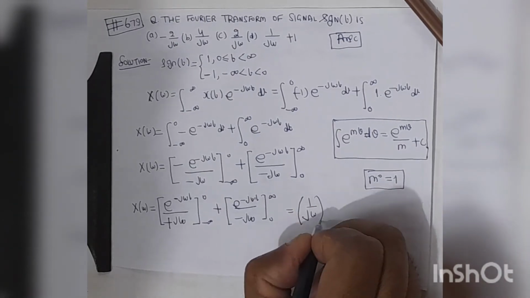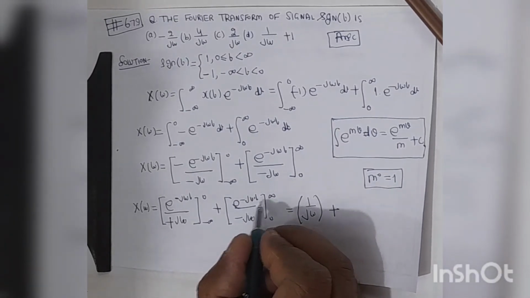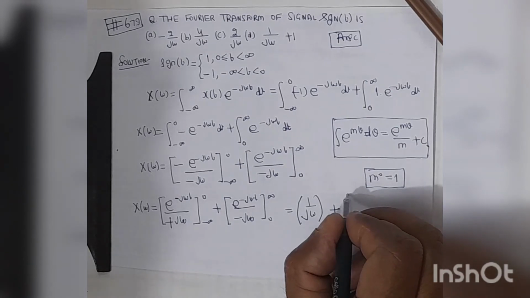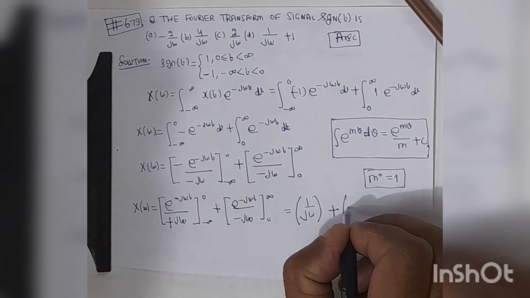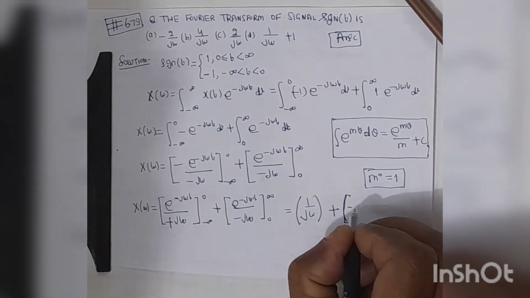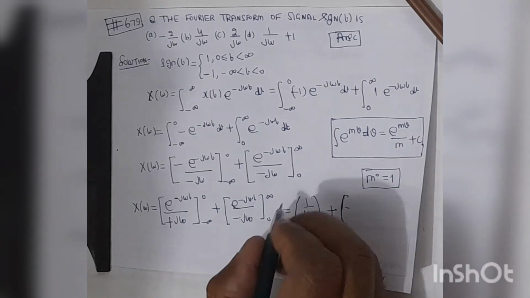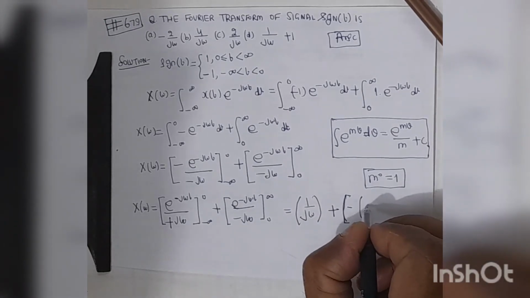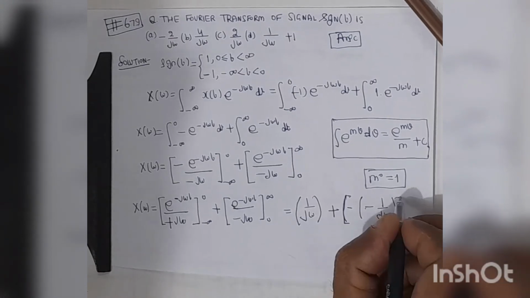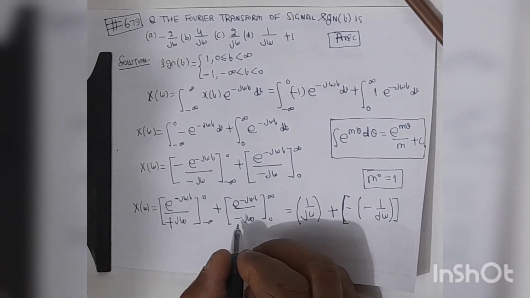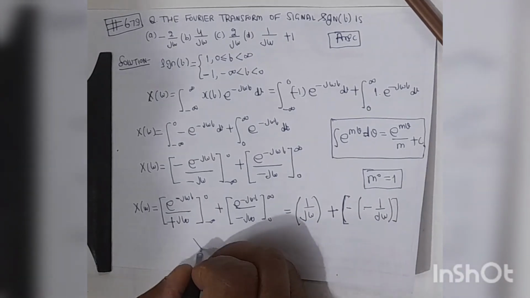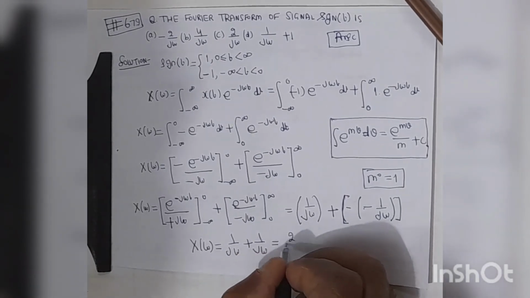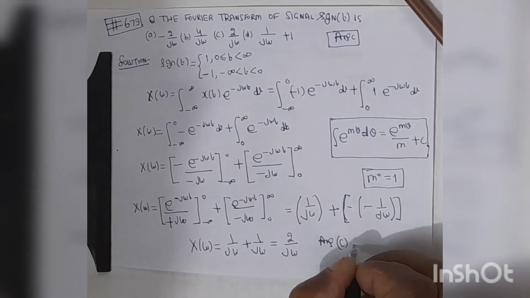So this may be written as 1 upon j omega, plus, on putting t equal to infinity, this term will be 0, and on putting t equal to 0, it will be minus 1 upon j omega, because the minus is already there. So X(omega) is 1 upon j omega plus 1 upon j omega, which is 2 upon j omega. So answer C is correct.